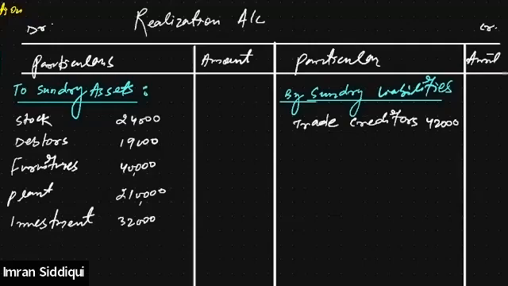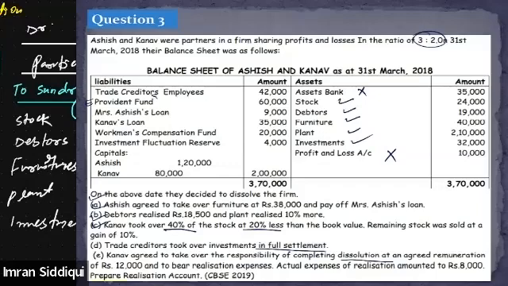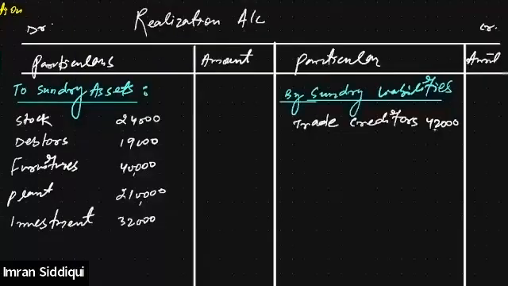Then EPF is also there. Employees Provident Fund, as you can see, is 60,000. So we'll write down Employees Provident Fund, I'm writing it in the short form, EPF, 60,000.